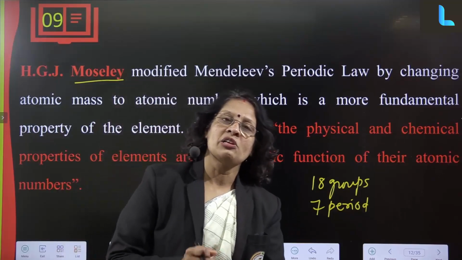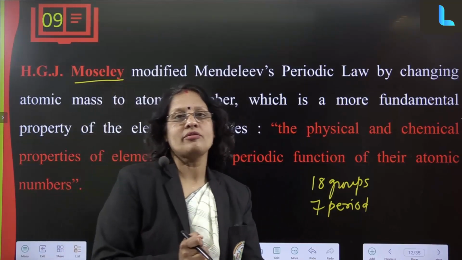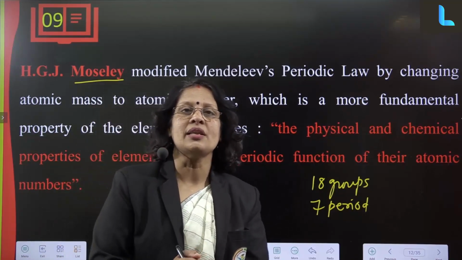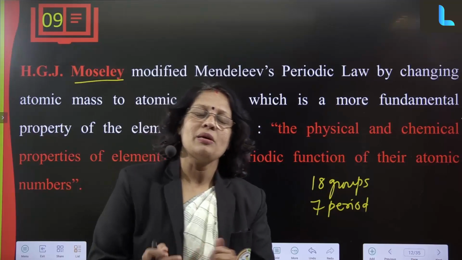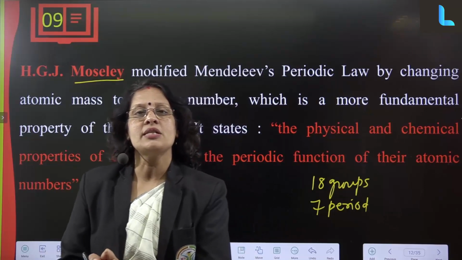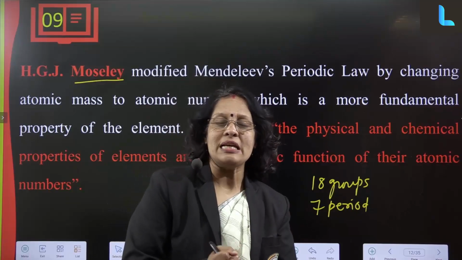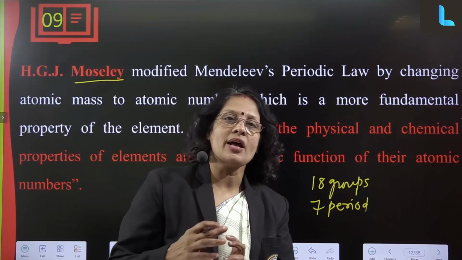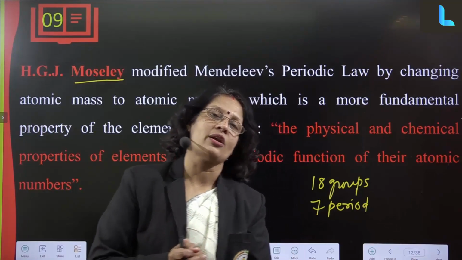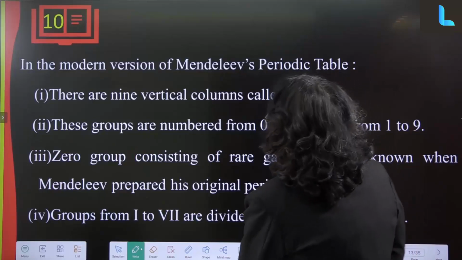Each block has specific characteristics. S block elements are very good reducing agents, and most of them are metals, except hydrogen. P block is the only block where metals, non-metals and metalloids are all present, and the D block has metals only. The two strips below form the F block, whose subshell is incomplete, and they are called the lanthanide series and actinide series. We will see them one by one now.